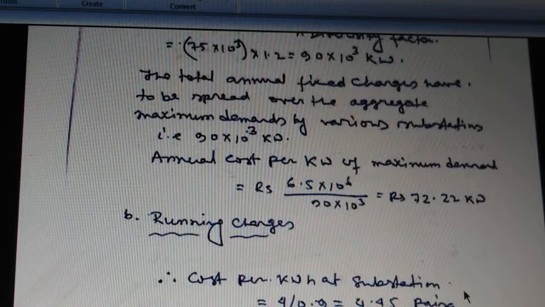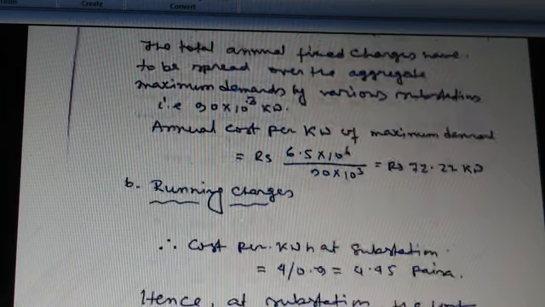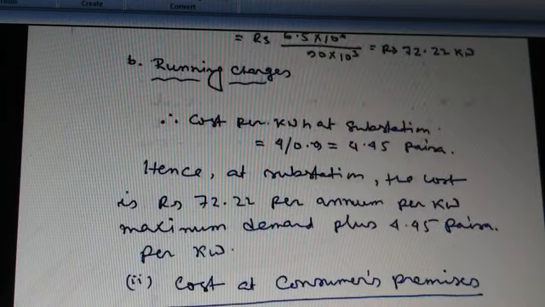It is given that the cost of 1 kilowatt hour transmitted to the substation is 4 paisa. As the transmission efficiency is 90%, for every kilowatt hour transmitted, 0.9 kilowatt hour reaches the substation. Therefore, the cost per kilowatt hour at substation equals 4 divided by 0.9, so this equals 4.45 paisa. Hence, at substation, the cost is rupees 72.22 per annum per kilowatt maximum demand plus 4.45 paisa per kilowatt hour.